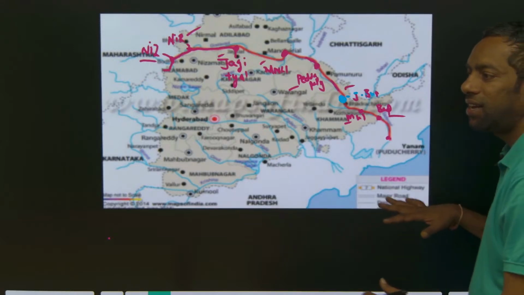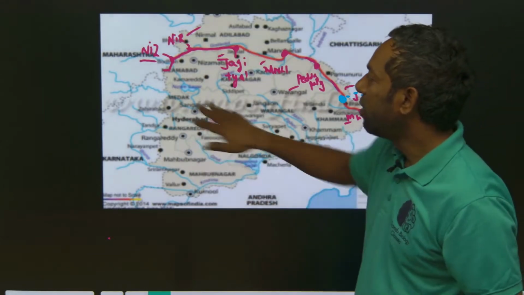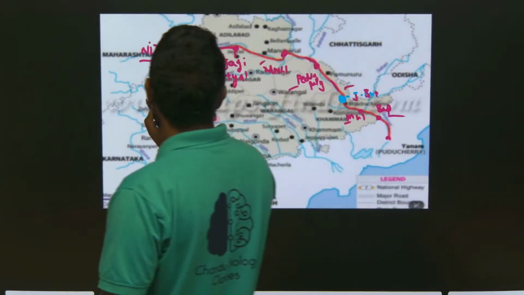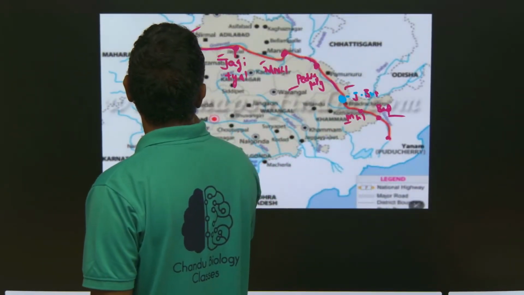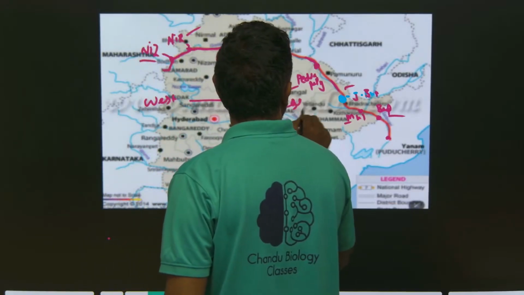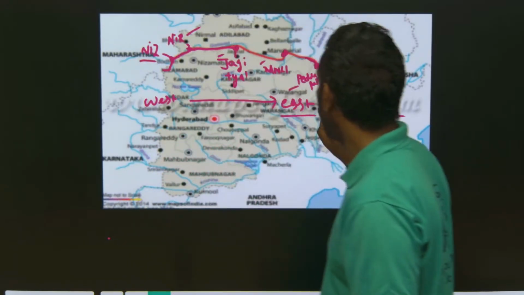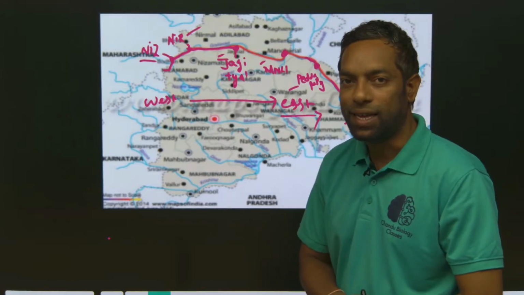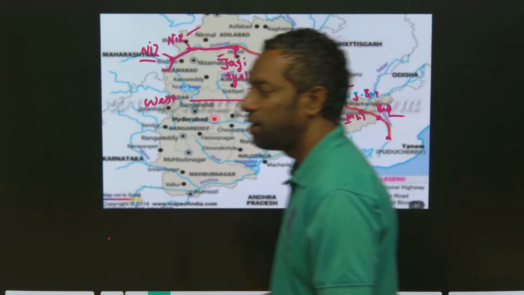These are the places the Godavari flows from west to east. Godavari flows west to east. Just look here.